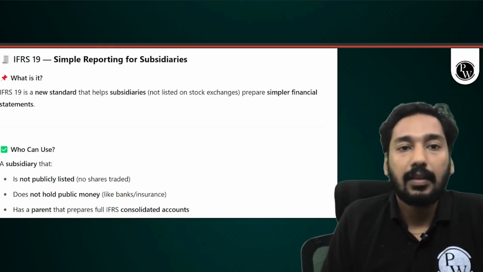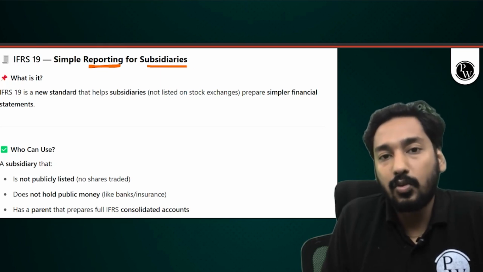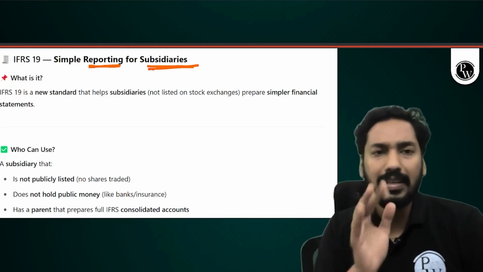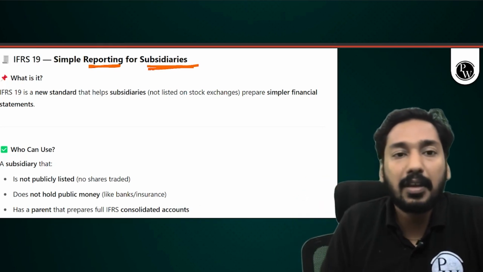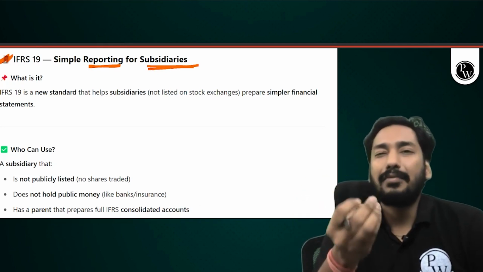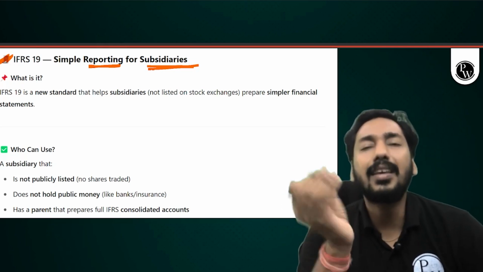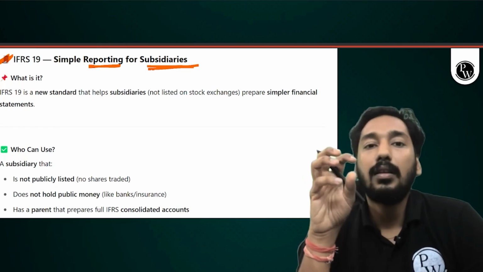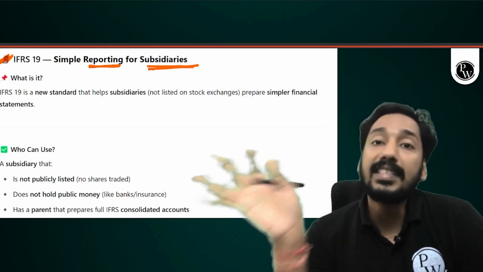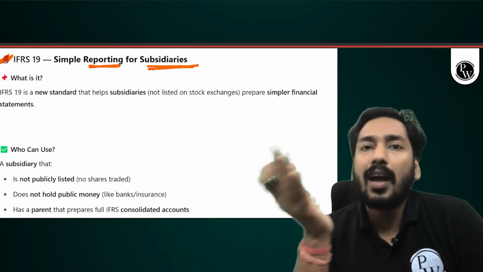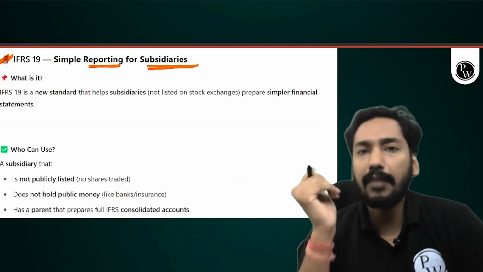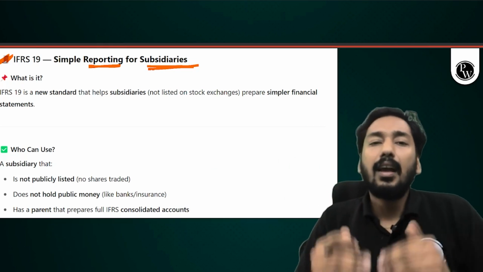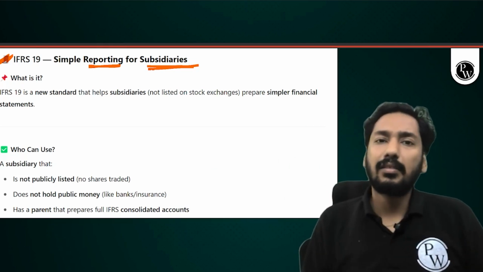Now, finally, the last hot topic, last confusion in my students' minds. Most students are thinking there are some major updates in SBR. No worries, there are simple updates, simple clarification. Now there is IFRS 19, and it's a very small thing. Basically, IFRS 19 says that if you are a subsidiary which is not listed or which does not have public debt, if you are not a listed company, meaning you are a small company, then you need to do less disclosure.